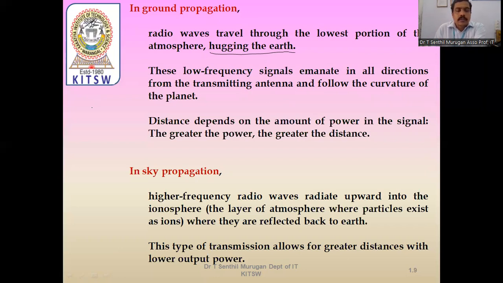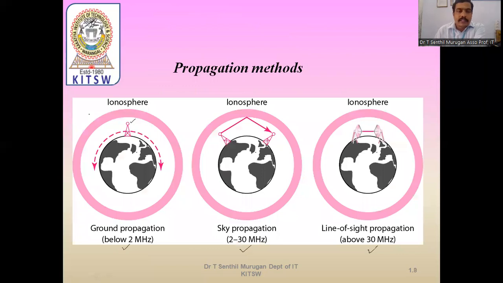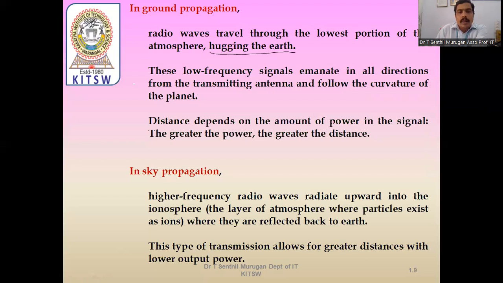In the diagram, the signals are transmitted along the surface of the earth. The distance depends on the amount of power in the signal: the greater the power, the greater the distance.